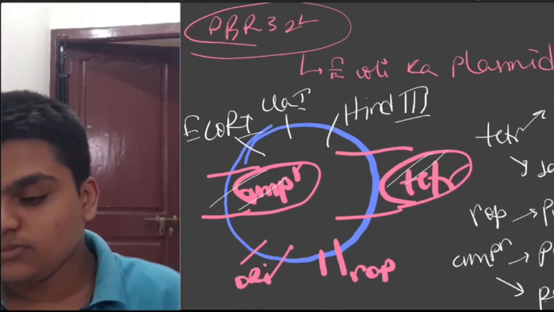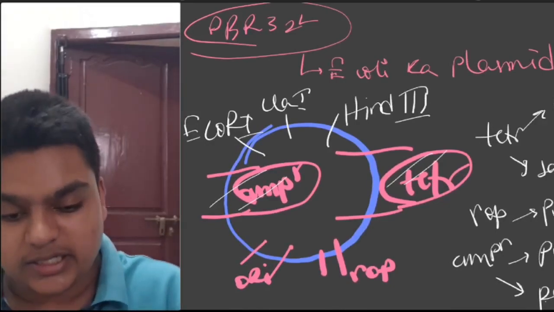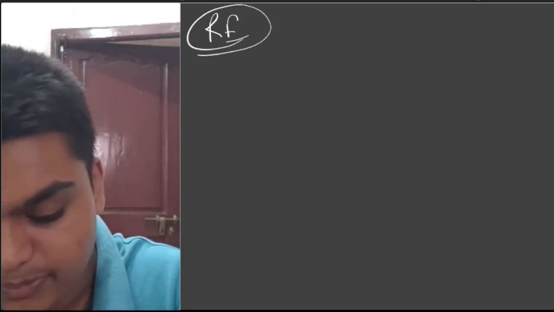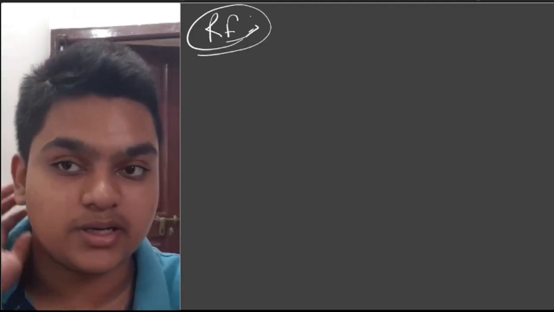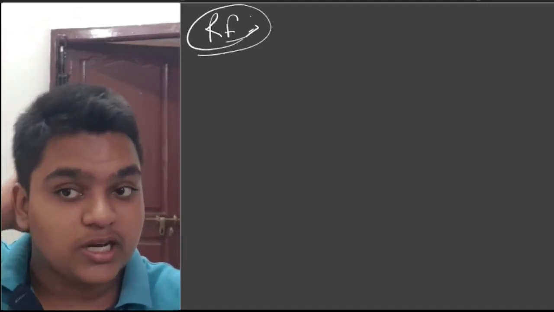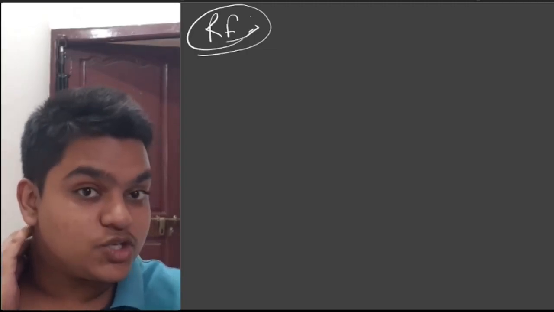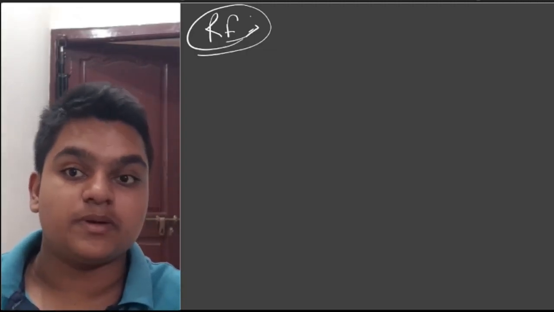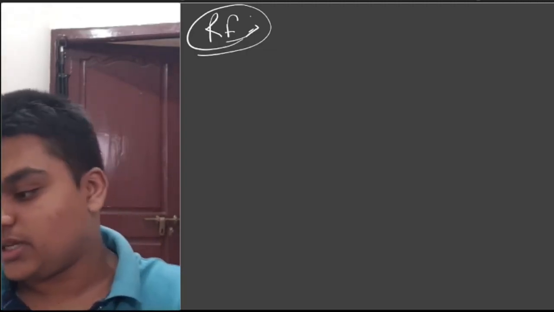Clear? Now a little more about the restriction endonucleases. I should have told you this before the plasmid introduction, but I hadn't thought that I would complete plasmids or cloning vectors and then move on to the experiment done by Stanley Cohen.